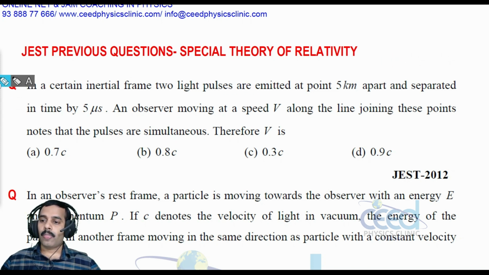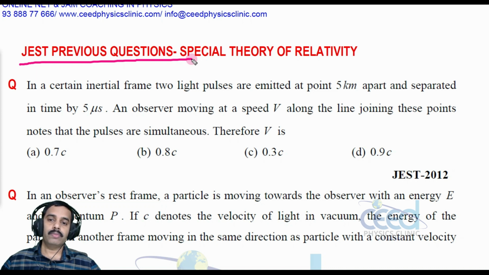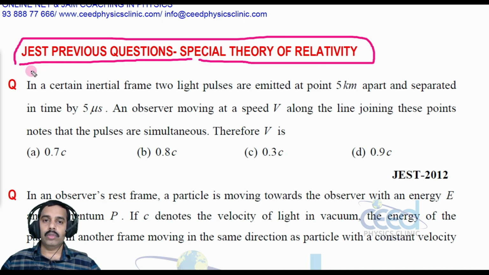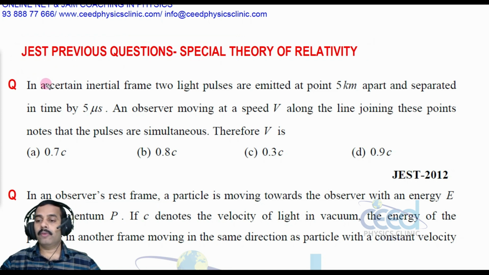Hello friends, good evening. Today we are focusing on discussing previous questions that were asked from special theory of relativity. Alright, so let us start with this first question.